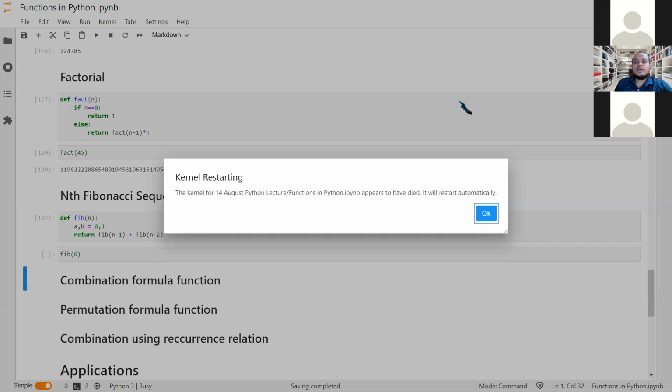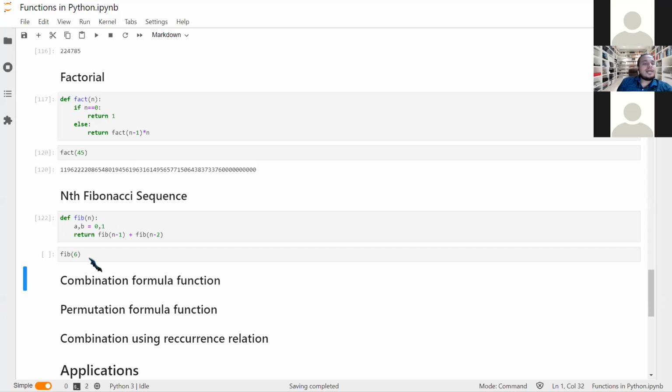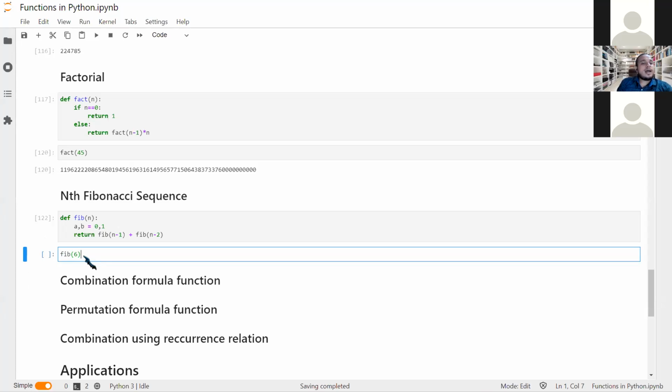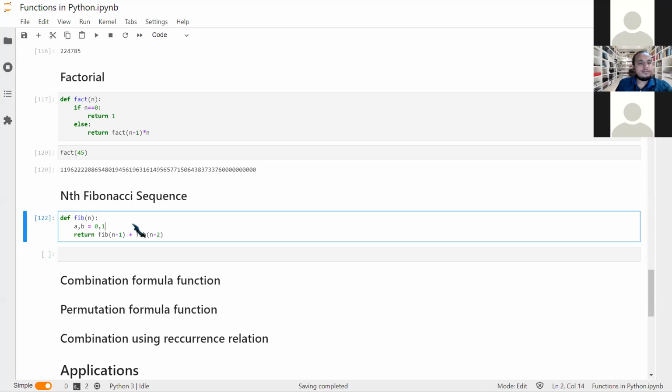So can you see the error? The kernel has died. The reason for that is I had not given exceptions, and we have not started from scratch. Okay, and what do we know, whenever we have this Fibonacci sequence, first of all, we will check if n is equal to 0.